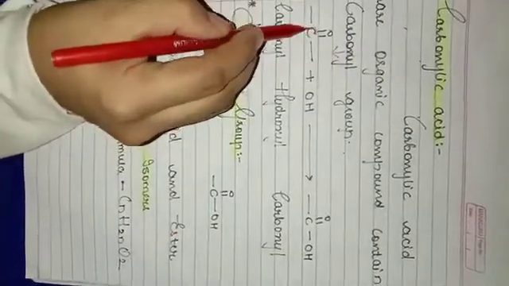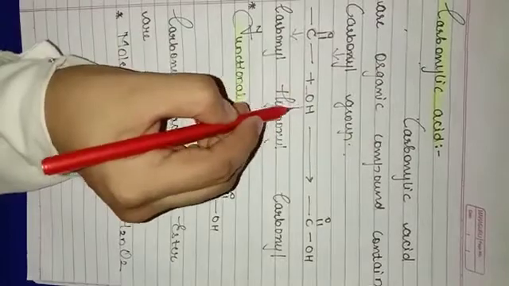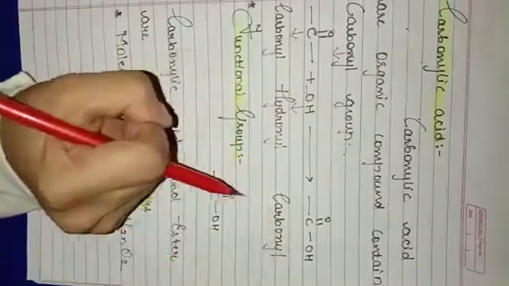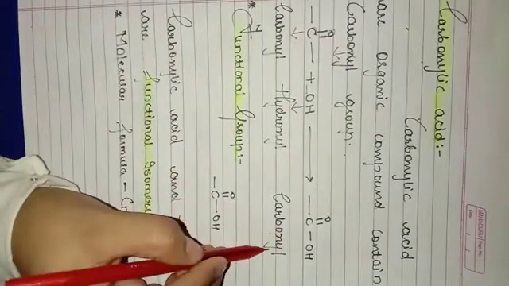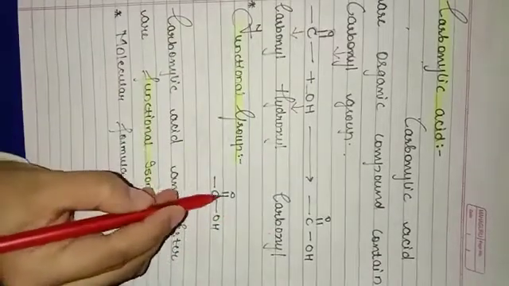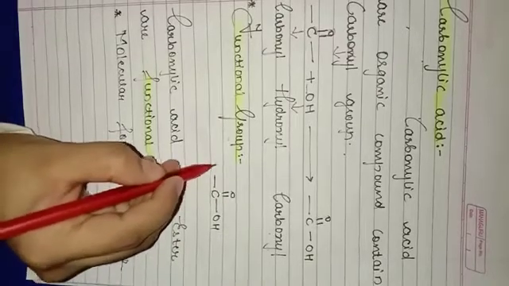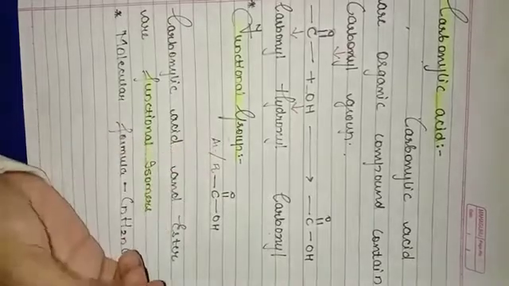As we know, C double bond O is your carbonyl group. OH is your hydroxyl group. They together merge and give you the carboxyl group. The functional group of carboxylic acid, C double bond O OH. Here one of the valencies will be satisfied by either R or Ar.